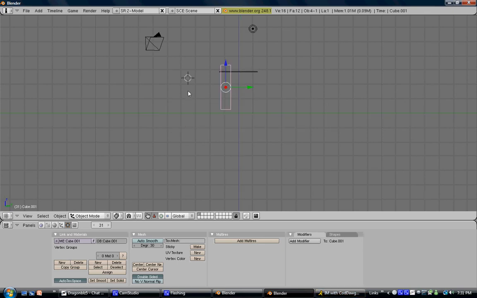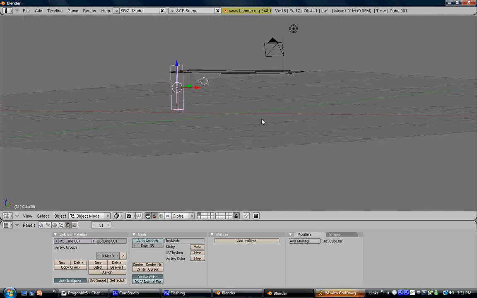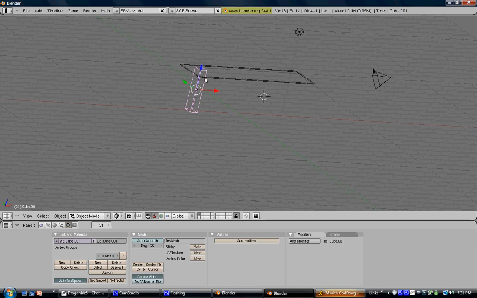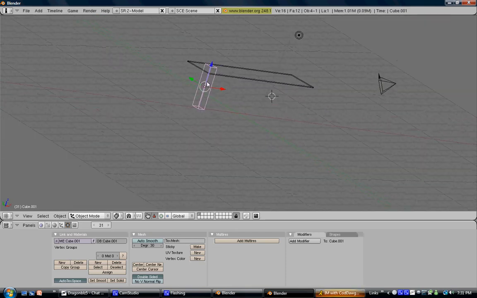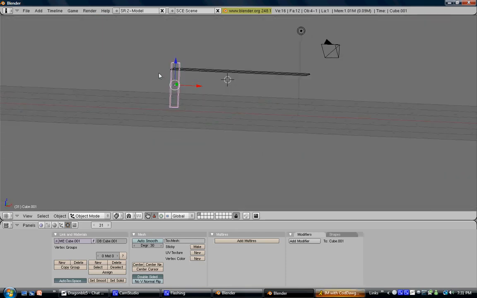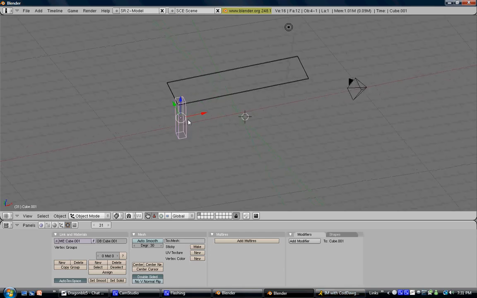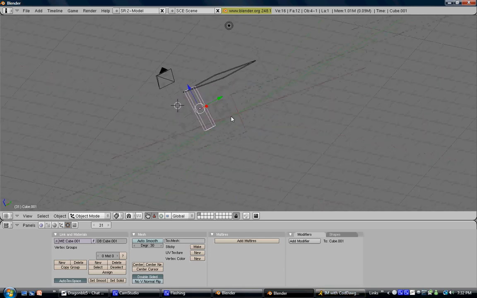3. Looks like it went through a little. So what you want to do would be G and then Z. So there we go, your first leg.